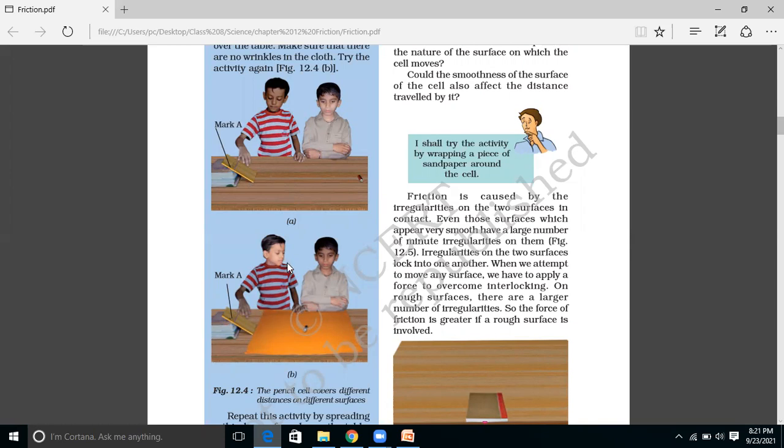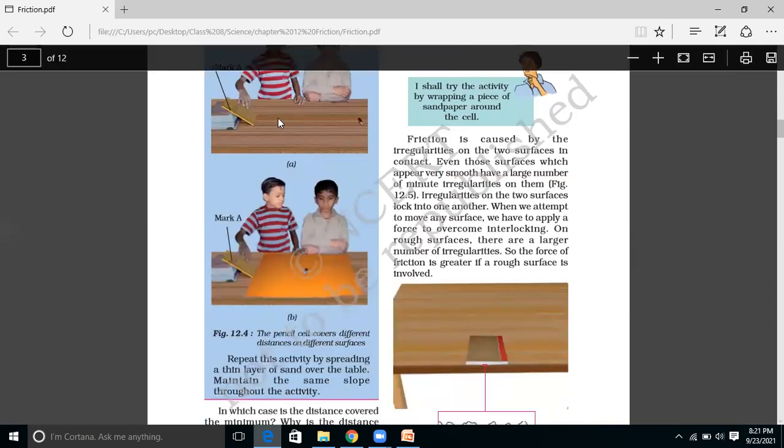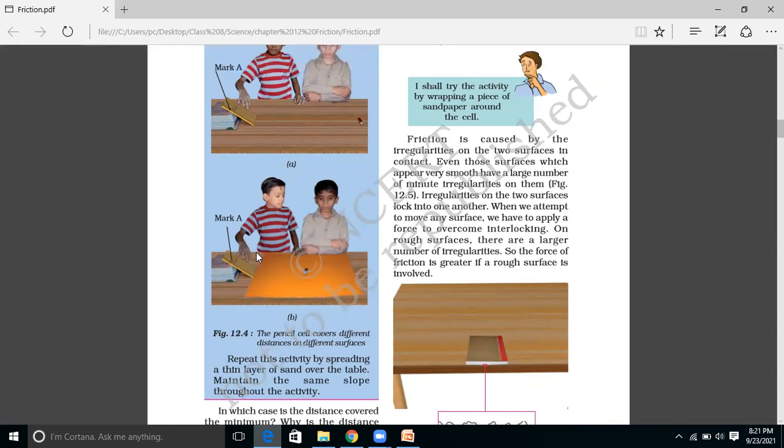Now what I think is, instead of keeping this surface smooth, I will put a cloth instead. Okay. So now when they put the cloth, again he slides this object. The object comes and stops. So it comes to rest at a point much before the distance which it covered earlier. So what can we conclude? We can say that the first factor is friction depends upon the nature of the surface.